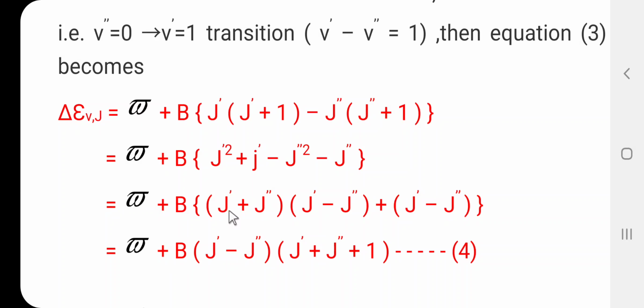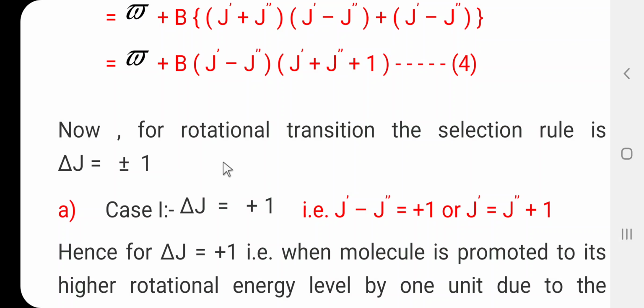Here J dash minus J double dash is taken as the common factor. So, this equation can be written as J dash minus J double dash in the first bracket, and in the second bracket J dash plus J double dash plus 1. This is the equation number 4. The energy absorbed during the vibration rotation transition, delta epsilon Vj, is equal to omega bar plus B in bracket J dash minus J double dash, in the second bracket J dash plus J double dash plus 1. Now, for the rotational transition, the selection rule is delta J equal to plus minus 1.